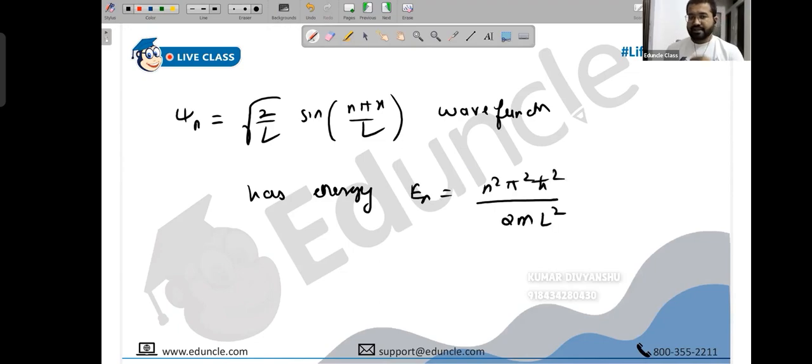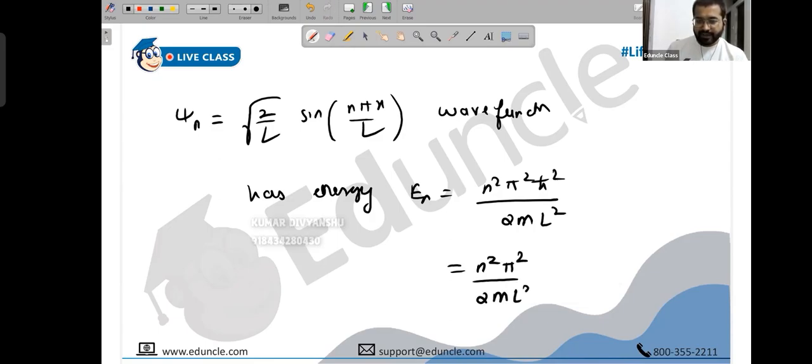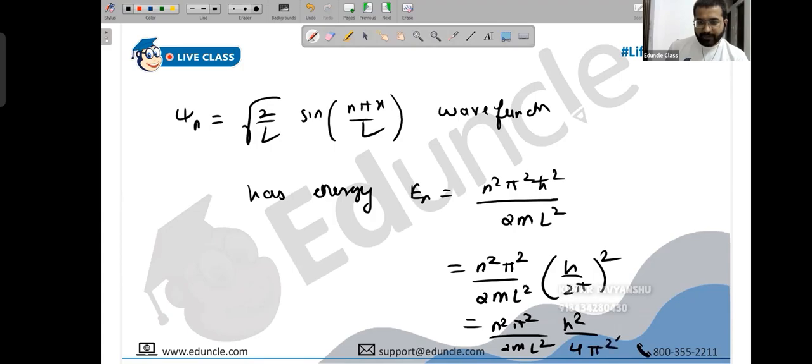By the way, many students and many books don't prefer to write h bar square. They write answers in h. So in that case, you have to make a small manipulation to get rid of h bar square. What is h bar square? h upon 2 pi, the whole square. So this will become n square pi square upon 2mL square times h square upon 4 pi square. Pi square is cancelled. In that case, energy becomes n square h square upon 8mL square. Both of them are correct. This is in terms of h bar and this is in terms of h.